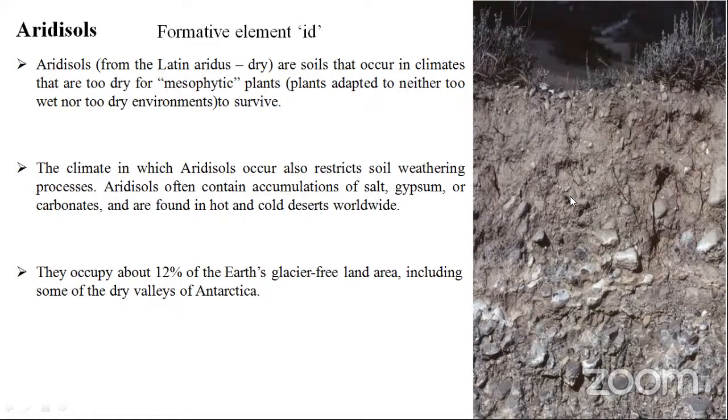And mostly we can see some xerophytic plant vegetation. So these are the arid soils, means arid zone soils, where the precipitation, the rainfall, is very less. Mostly they occupy around 12 percent of Earth's glacier-free land, including some dry valleys of Antarctica. Maybe, I don't know, I got this from some book. There are some dry valleys you can expect in arid soils.